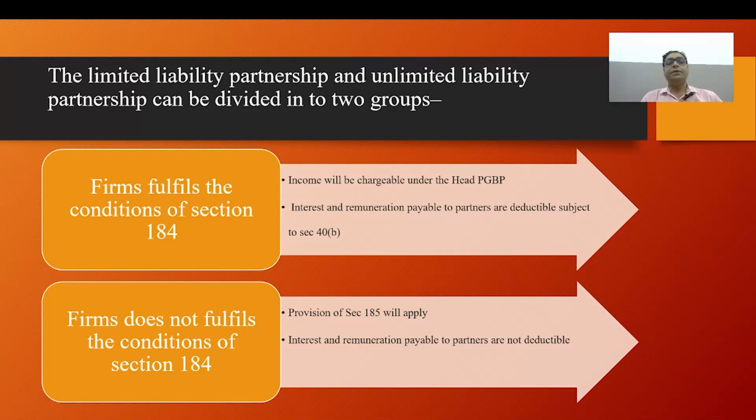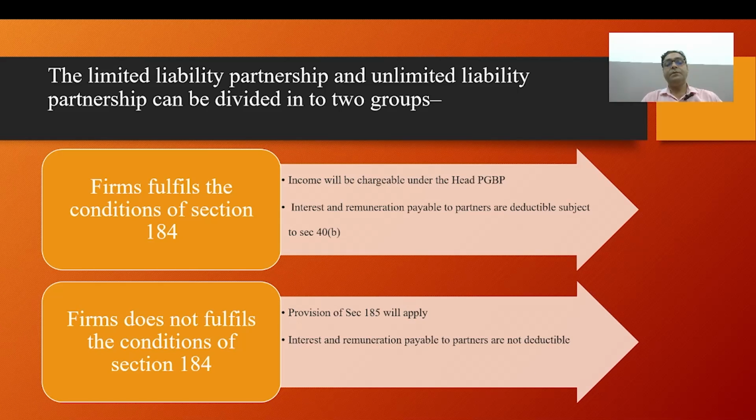Now, on the basis of LLP and ULLP, partnerships can be divided into two groups. One group is firms that fulfill the conditions of section 184, and the other is firms that do not fulfill the conditions of section 184.